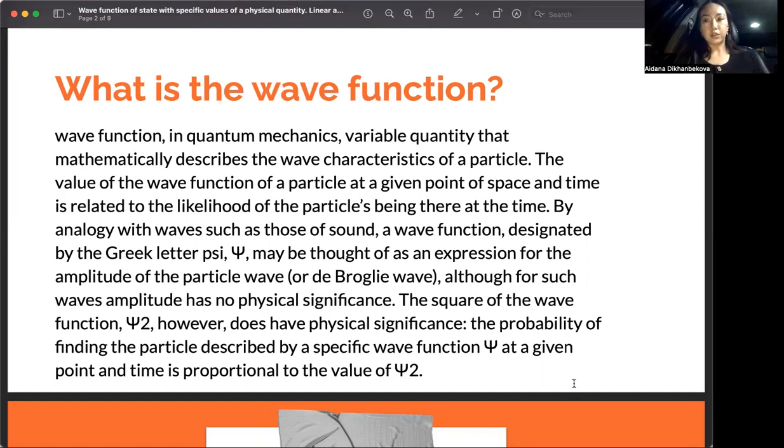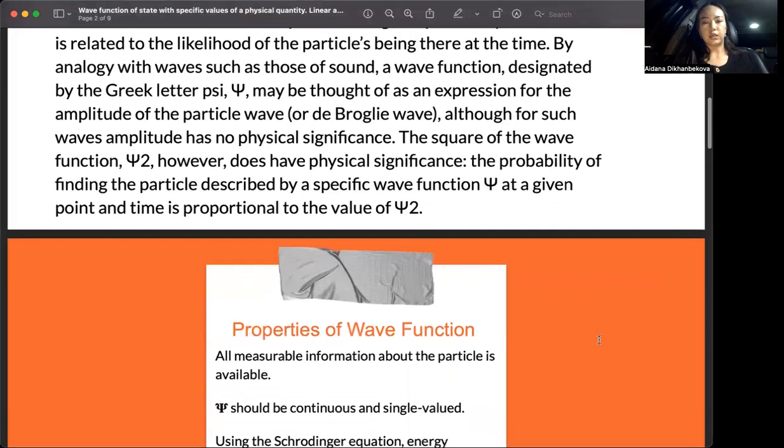By analogy with waves such as those of sound, a wave function, denoted by the Greek letter psi, may be thought of as an expression for the amplitude of the particle wave. Also, for such waves, amplitude has no physical significance. The square of the wave function, psi squared, however, does have physical significance. The probability of finding the particle described by a specific wave function at a given point and time is proportional to the value of psi squared.